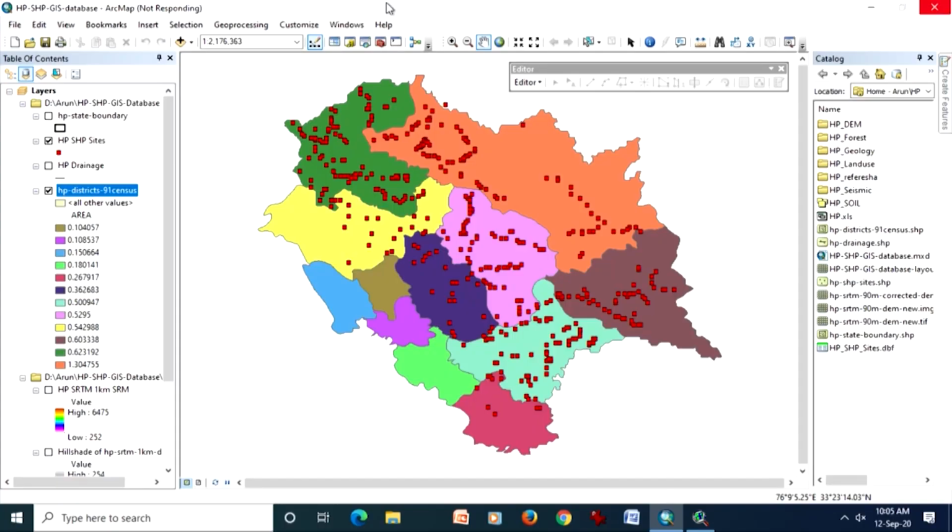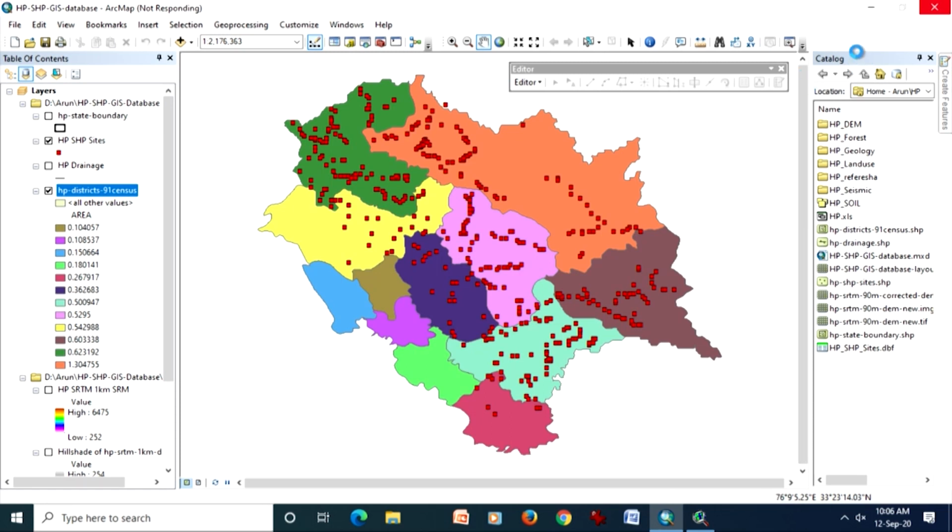Here I am going to demonstrate on ArcGIS. ArcGIS is having three major components, and the first one is of course ArcMap, where you make the display of the different layers data. Second is ArcCatalog.